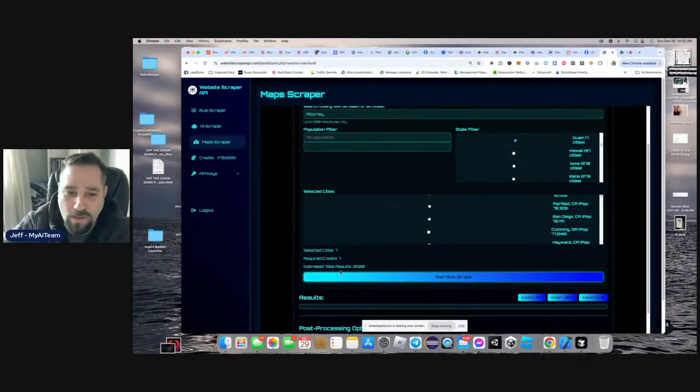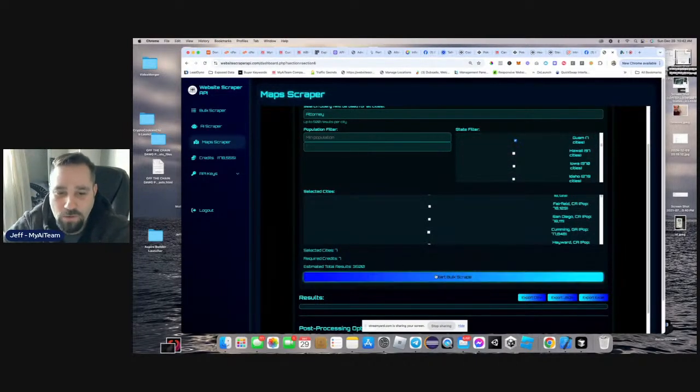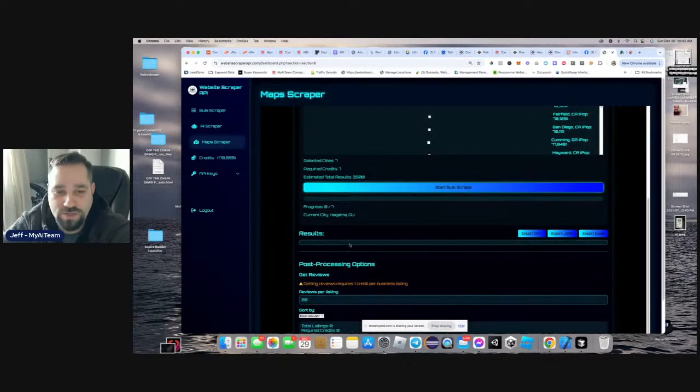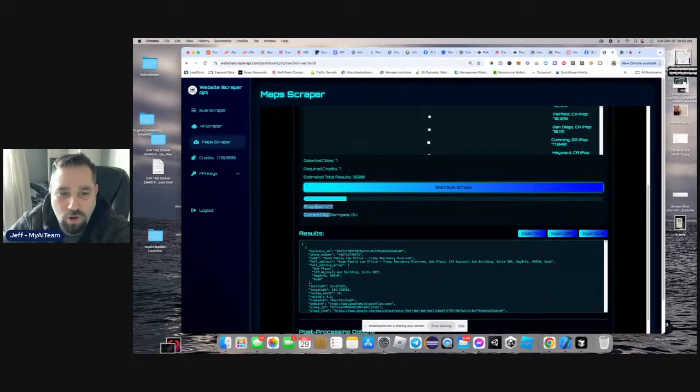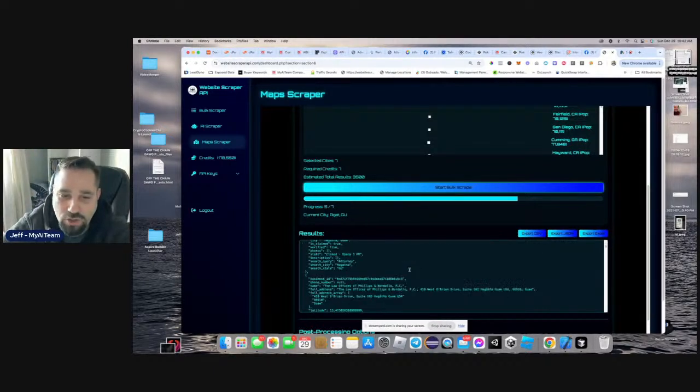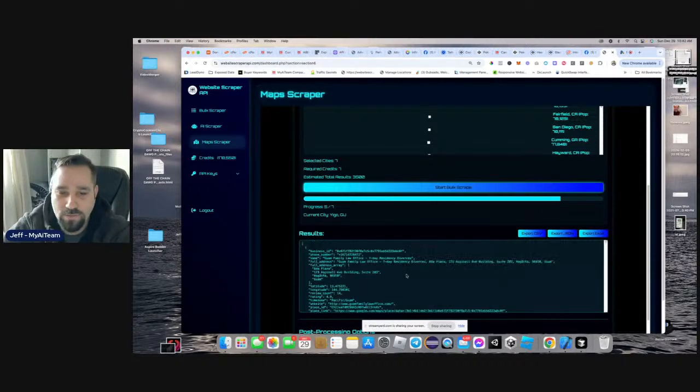So let me just show you. I'll show you with the 7 cities in Guam. If I hit start bulk scrape, you can see it starts to scrape. Progress 1 out of 7, 2 out of 7, 3 out of 7, and it's scraping the entire Google Maps right now. Here's what it returns.